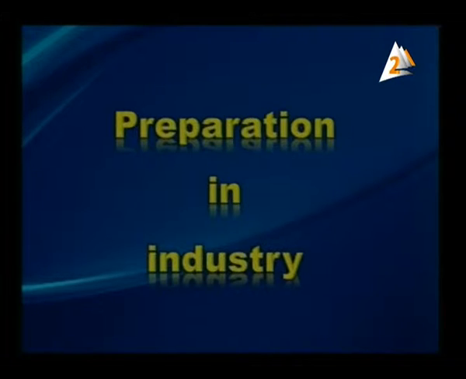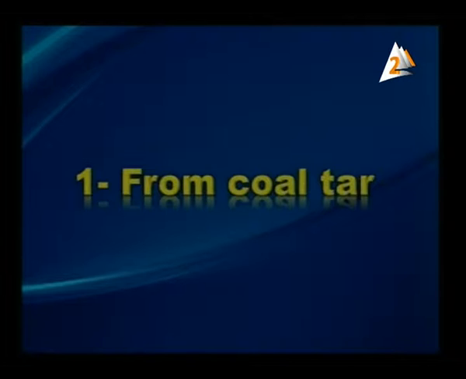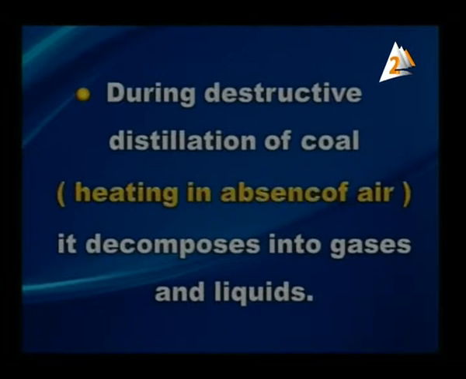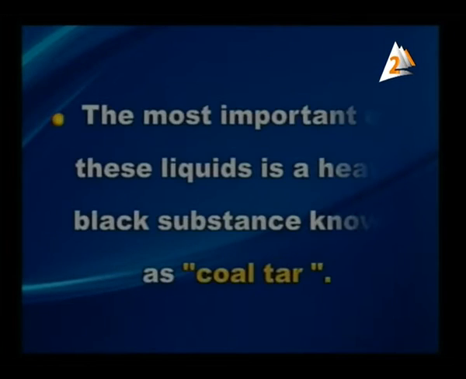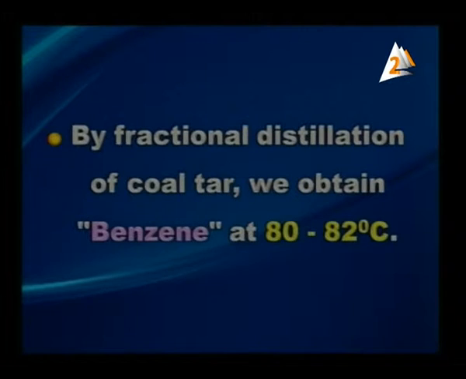Now we are going to discuss the preparation in industry from coal tar. During destructive distillation of coal, which means heating in the absence of air, it decomposes into gases and liquids. The most important of these liquids is a heavy black substance known as coal tar. By fractional distillation of coal tar, we obtain benzene at 80 to 82 degrees Celsius.